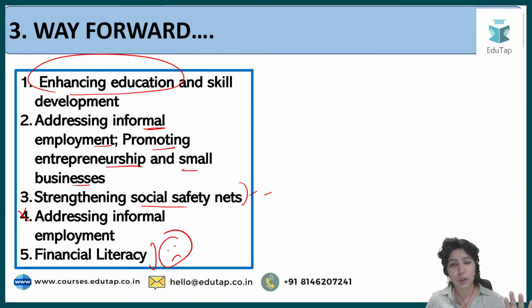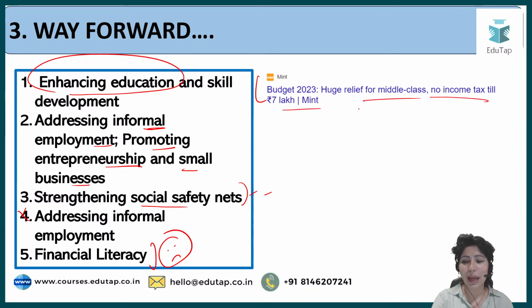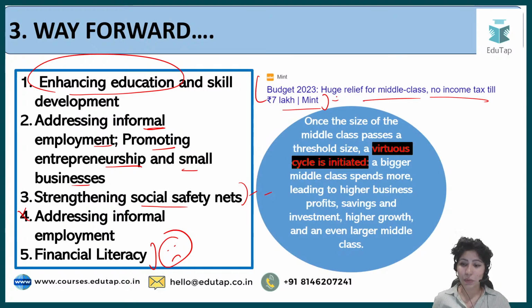Probably it has to be taught in schools, or a nationwide campaign has to be launched. Because yes, whenever money comes, we tend to spend it at wrong places. So in Budget 2023, one relief came: no income tax till rupees 7 lakh. That was the update of Budget 2023.